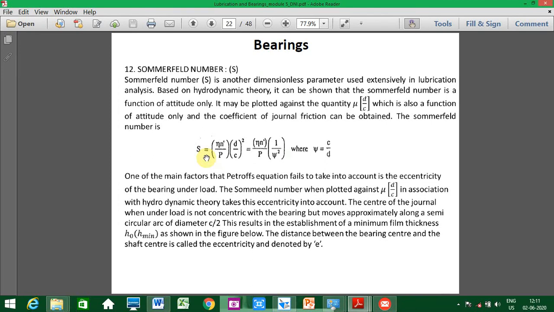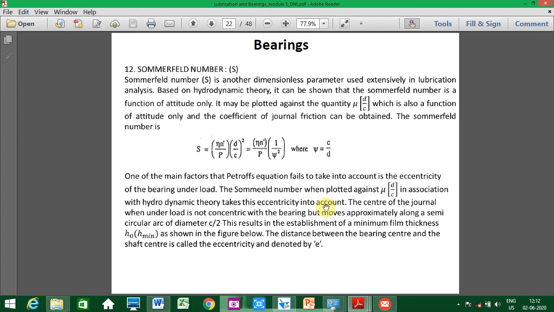One of the main factors that the Petrov equation, we'll see later what that is, fails to take into account is the eccentricity of the bearing under the load. Eccentricity means what here? It is the distance between the center of the journal and the center of the bearing housing. So the Sommerfeld number, when plotted against mu into d by c, in association with the hydrodynamic theory concept, takes this eccentricity into account.